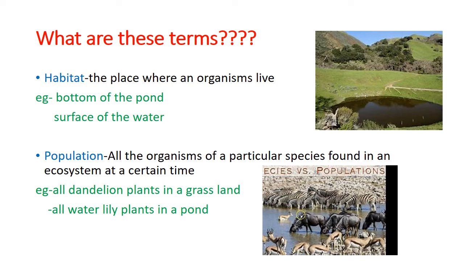Then we will look at what a population is. A population is all the organisms of a particular species found in an ecosystem at a certain time. It may be plants, animals, or any other organisms of a particular species. For example, all dandelion plants in a grassland, all water lily plants in a pond, or all the tadpoles in a pond. Those are examples of a population.